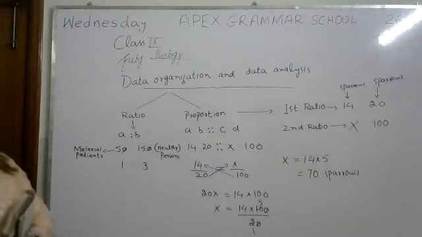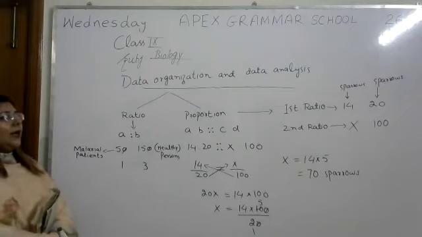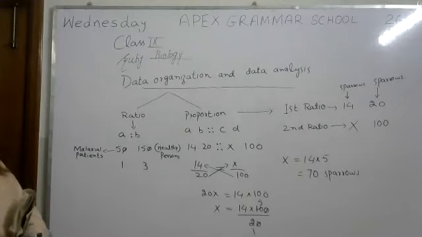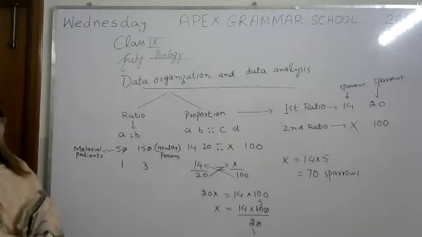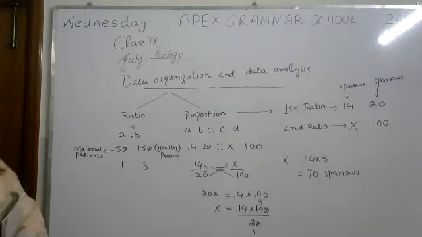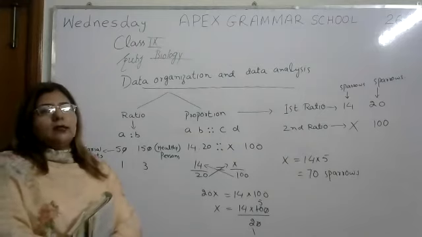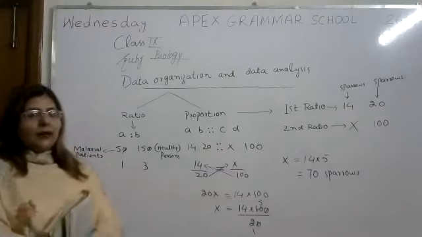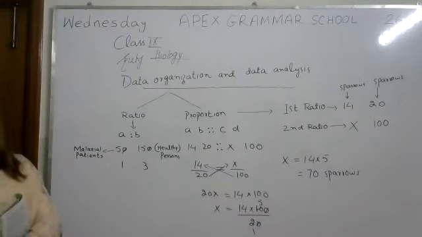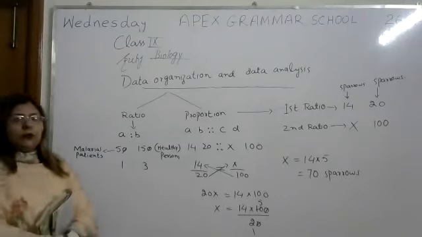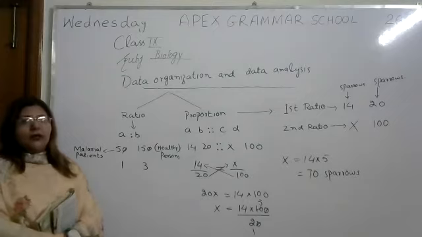After that, I have told you how we can organize data and analyze data, which we have discussed today. We can discuss data organization in two ways: ratio and proportion. Okay, and I have told you how we can get the answer. After that, these ratios are analyzed. When they are analyzed using computational and statistical techniques, that study is called bioinformatics. So this was the summary of your chapter number 2. I hope you understand.